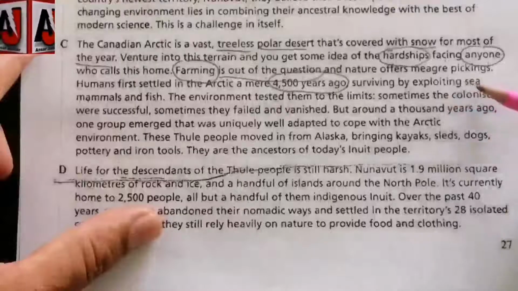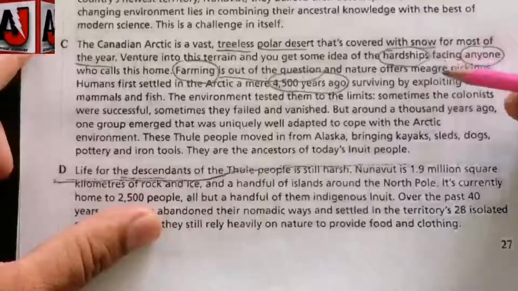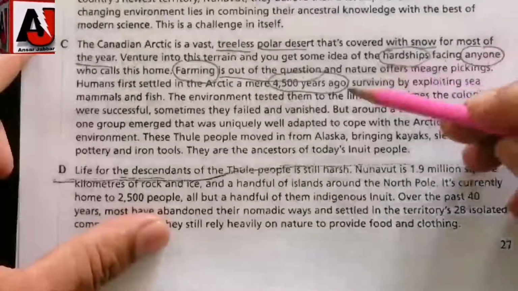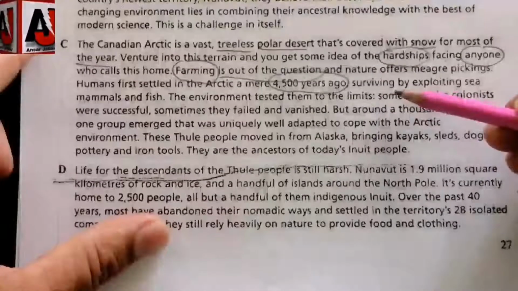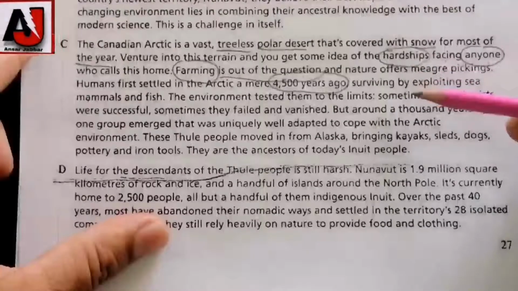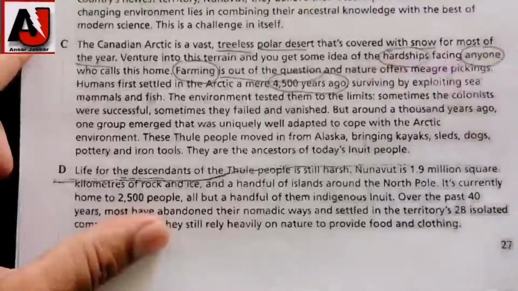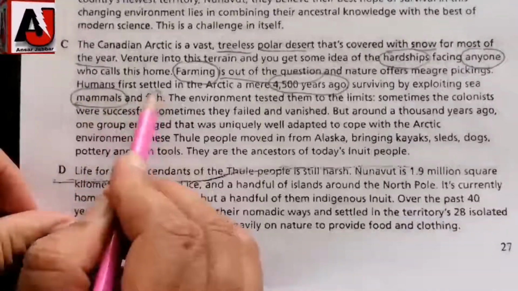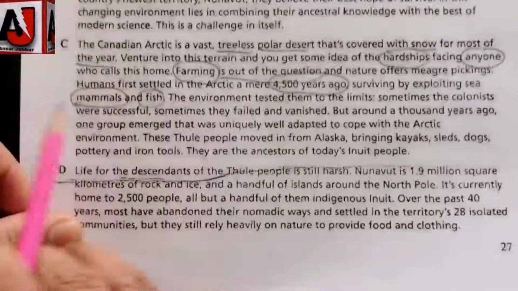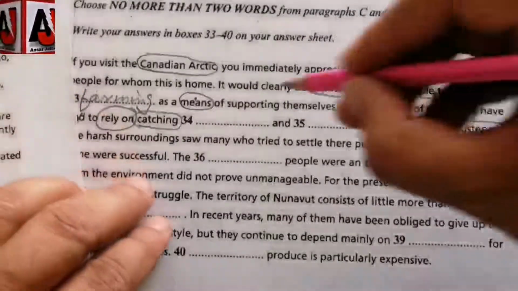Surviving by exploiting sea mammals and fish. So we have got the answer of this question, that 4,500 years ago, the people who were living in the Arctic were dependent on two things, and these two things were mammals and fish. So in question number 34, we can write the word mammals, and for question number 35, we can write fish.